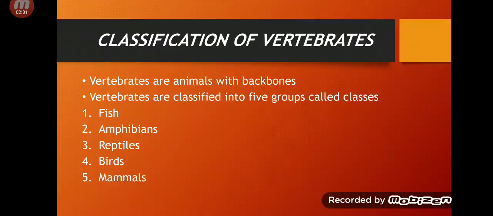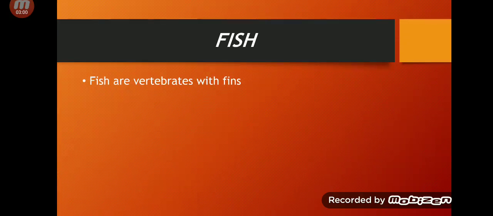So the animals which have a backbone are called vertebrates. Vertebrates are classified into 5 groups called classes. So there are 5 classes of vertebrates: fish, amphibians, reptiles, birds, mammals. We will study all of them one by one. We will start with number 1, that is fish. You all know what a fish is. I hope you all have seen fish.